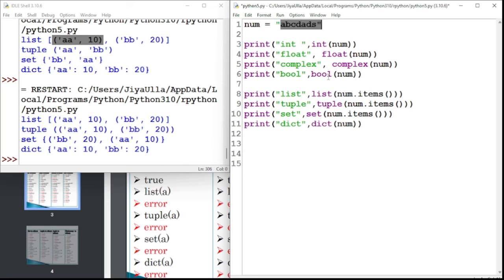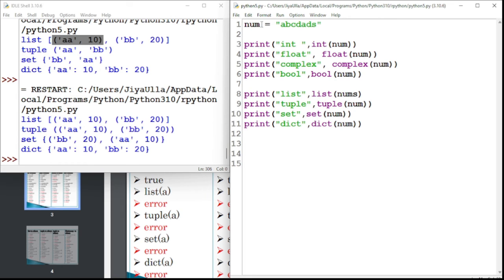But bool, list, and tuple, for that I have to eliminate all this. I will say nums only. I will take this nums only. But as of now, I will keep it as this. I will take here nums. Basically, a string is stored in num.